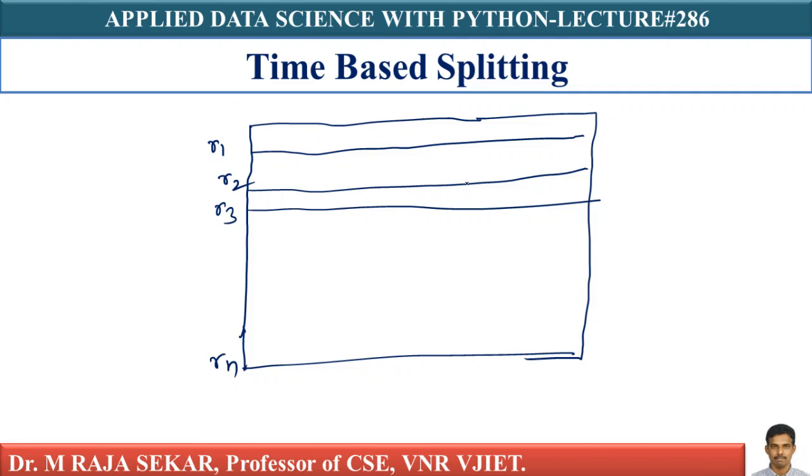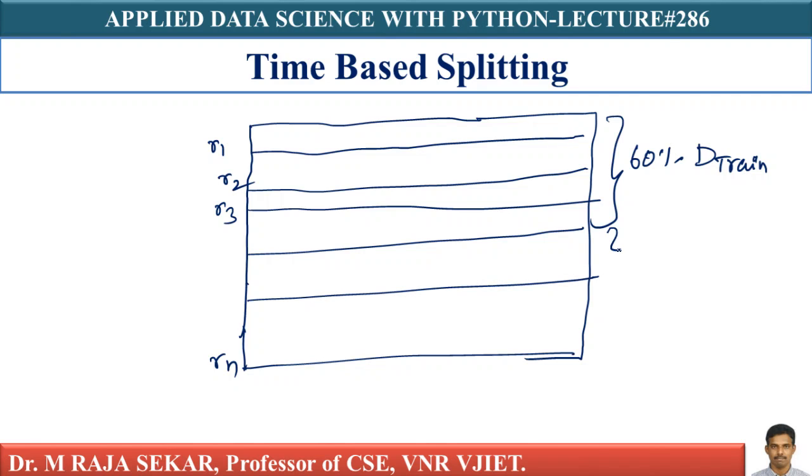Now what am I doing? How am I splitting this? I am splitting this into 3 parts. In my first part, I am keeping 60% of data as D-train. This is the first portion. And next, this 20% of my Dn is D cross validation. Let me say that the remaining 20% is for D-test. This is my review data set.